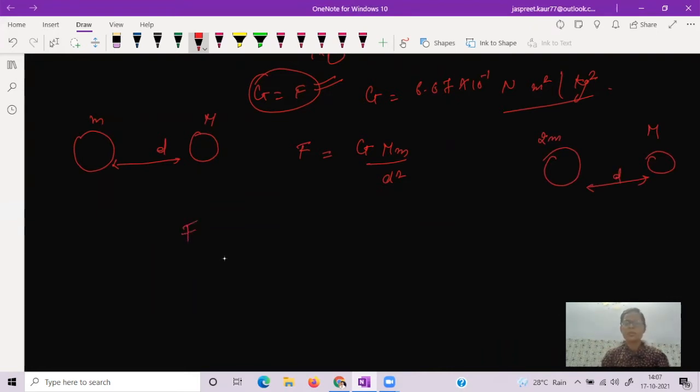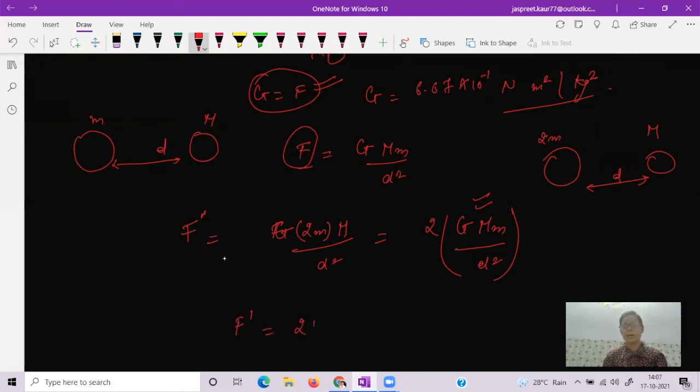So the force of gravitation becomes what? G 2m into m by d square. This becomes 2 G m upon d square. What is this? This is the previous force. The force becomes 2 times the previous force. That means a little change in the masses or the distance between the objects can affect the force of gravitation.